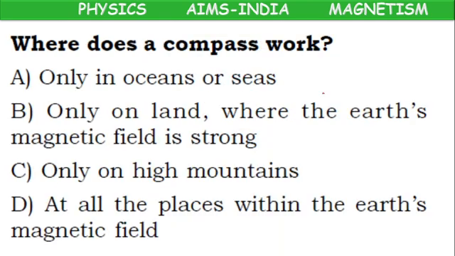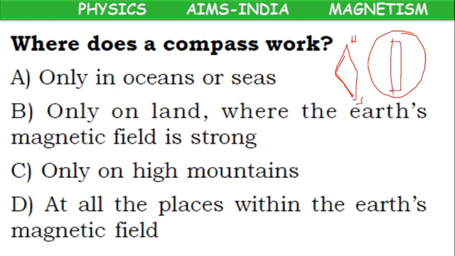Next, where does a compass work? Actually, why will the compass needle deflect though there is no other magnet near it? Already in previous classes we have discussed, because we are placing the compass near the earth, or taking it on the earth.